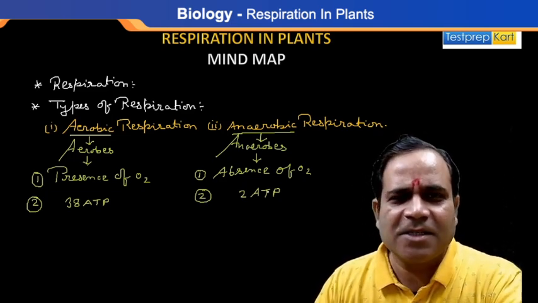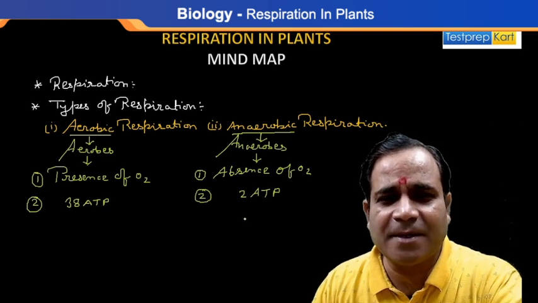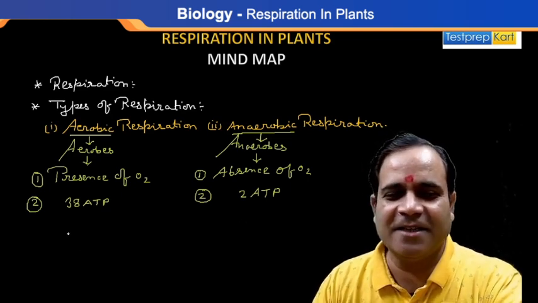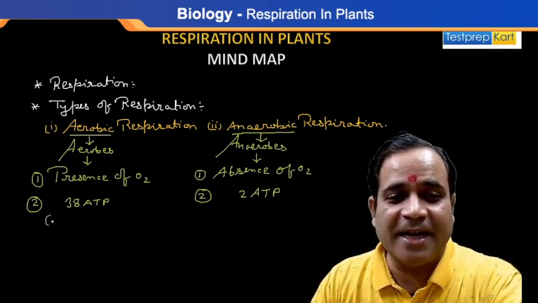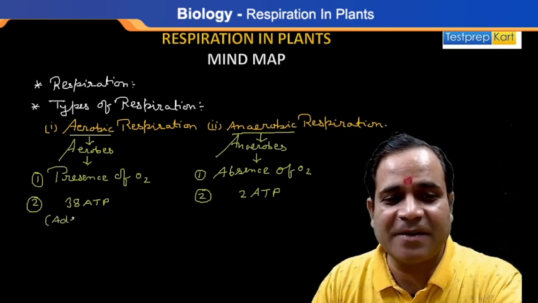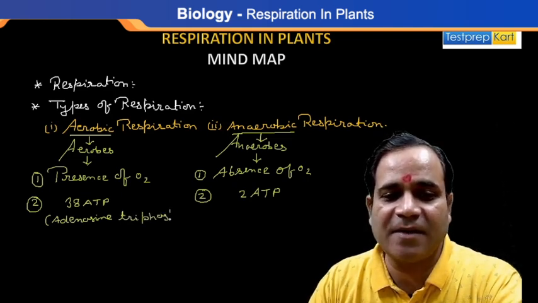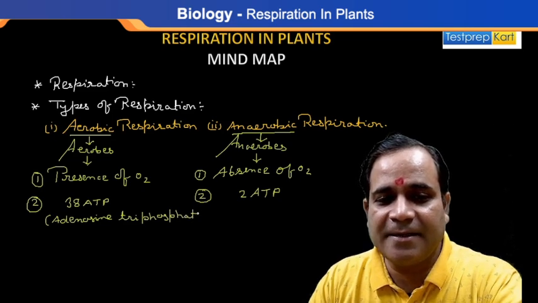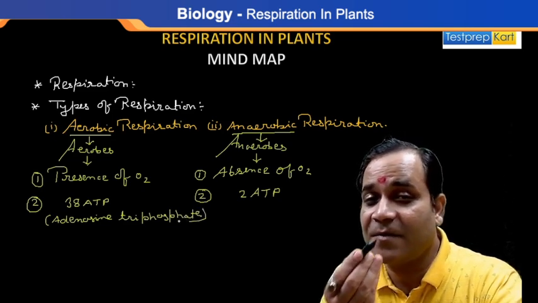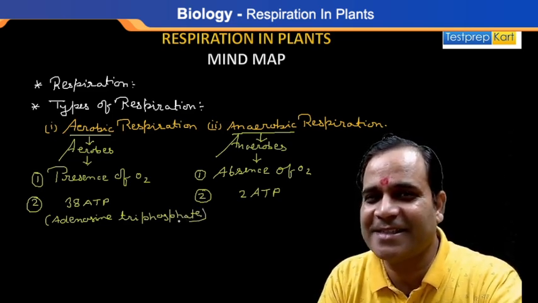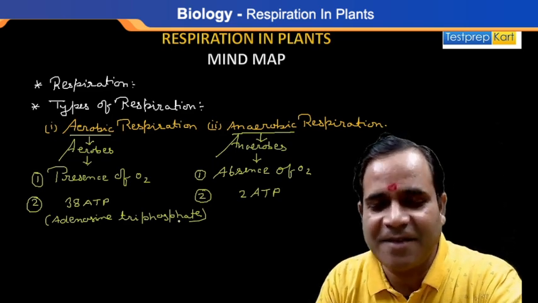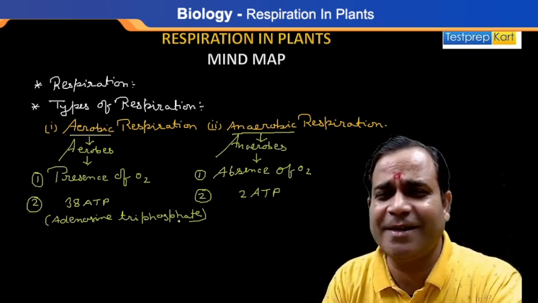Very good. You don't know the full form of ATP? Let's see. The full form of ATP is adenosine triphosphate. I'm writing here: adenosine triphosphate. Clear? If anybody asks you the full form of ATP, what do you say? Yes, good: adenosine triphosphate. Very good. You are so intelligent.